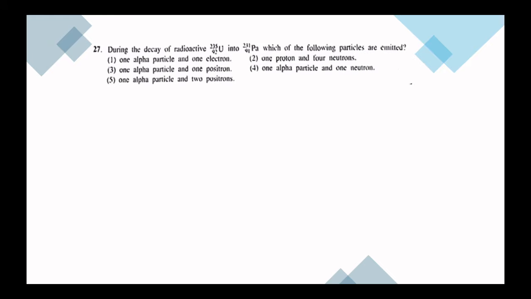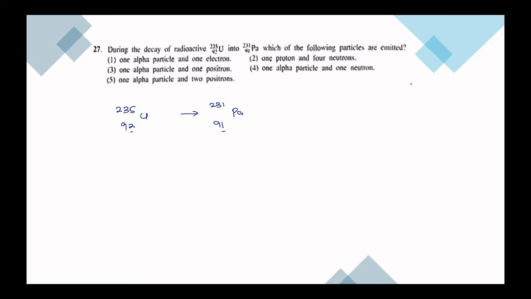During decay of radioactive uranium 235, 92 turns into 231, 91. So here you can see there's a reduction in the mass.